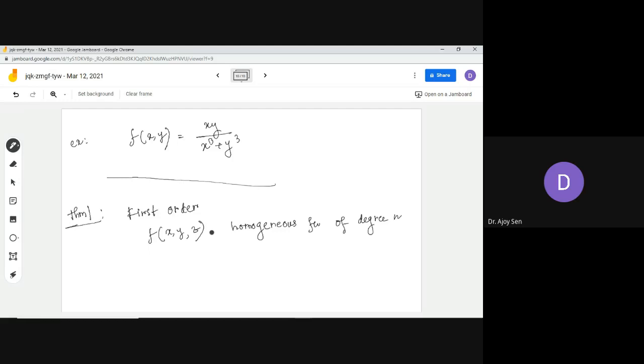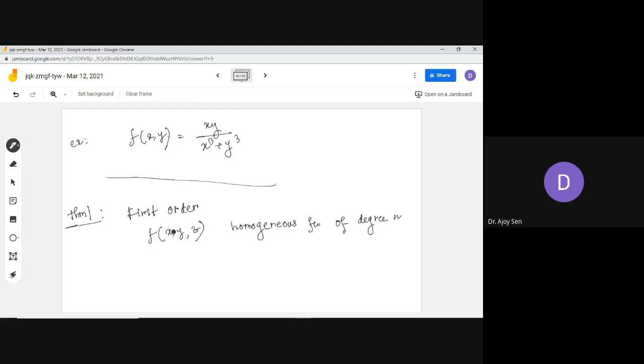How to check this, I have told you. You are given the function f, and you have to check whether it is homogeneous or not. If it is homogeneous, what is its degree.